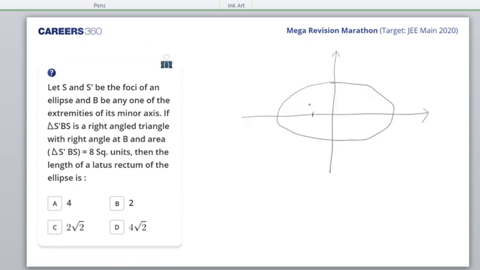So these are the two foci, S dash and S. And these are the extremities. This one. These are the ends of the minor axis. These are the ends of the major axis. These four would be known as extremities.